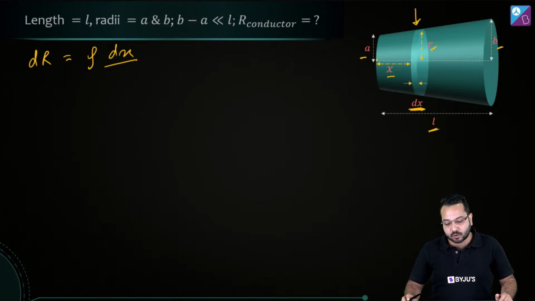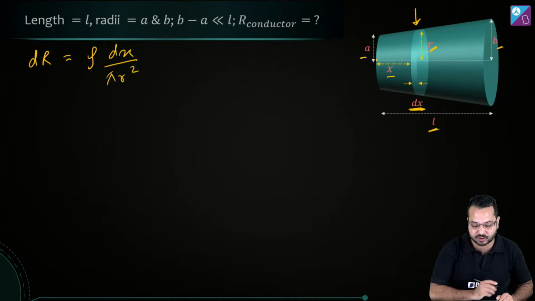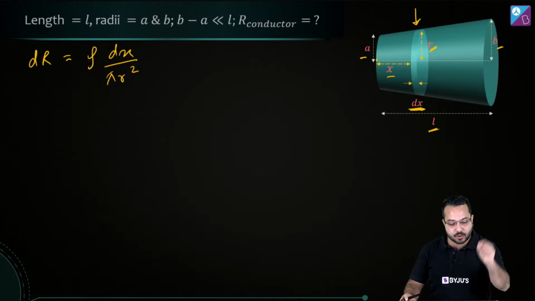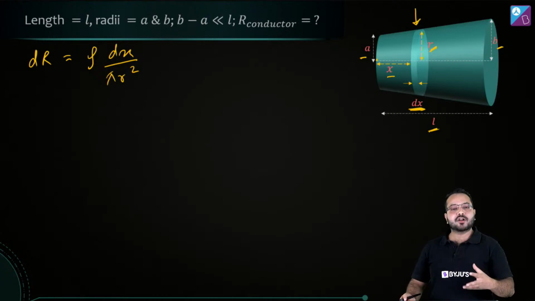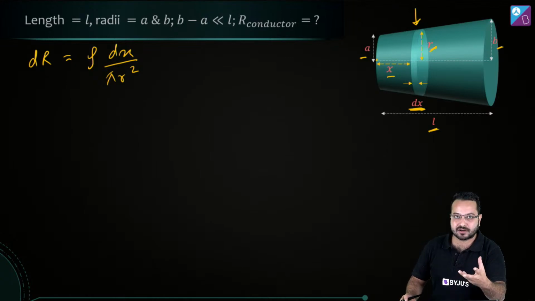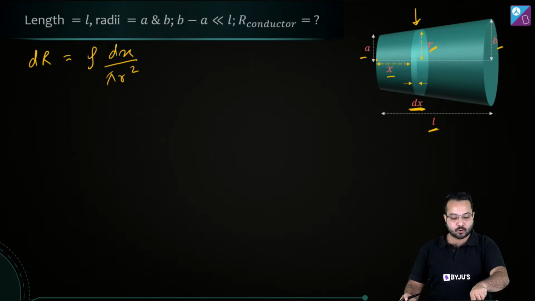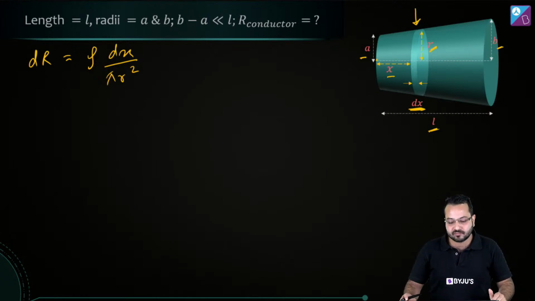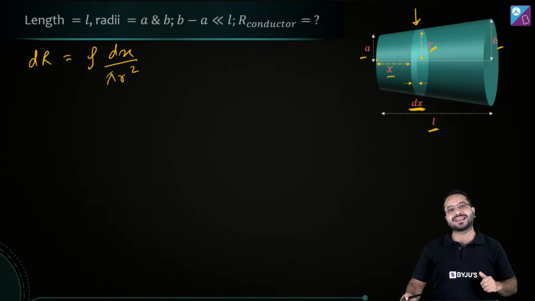What is going to be the area? The radius of this disc is r, so the area is going to be pi r square. What are the things that we don't know? We don't know the radius. So our job is to convert this radius in terms of x, then only we can integrate it. We already have a dx, so we'll have to convert this radius in terms of x so that we can substitute it there and go ahead with integration.